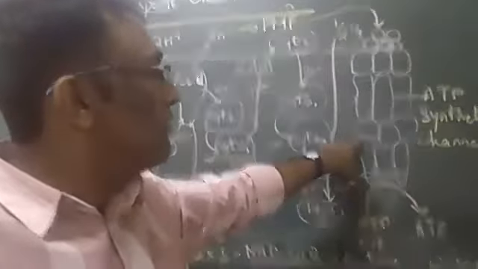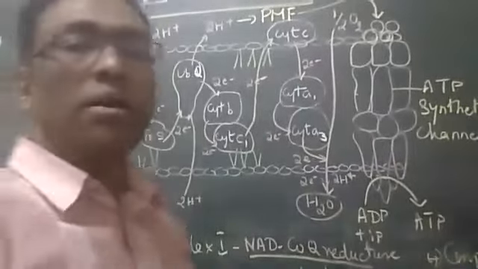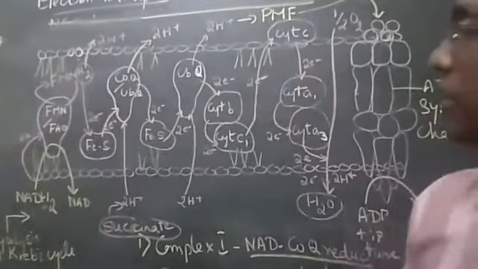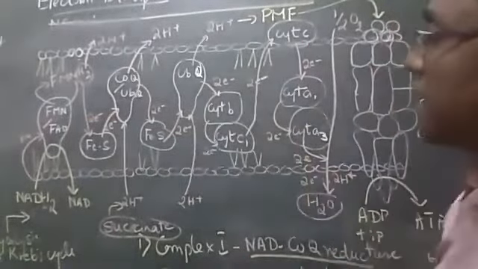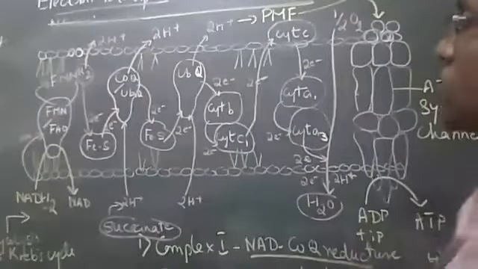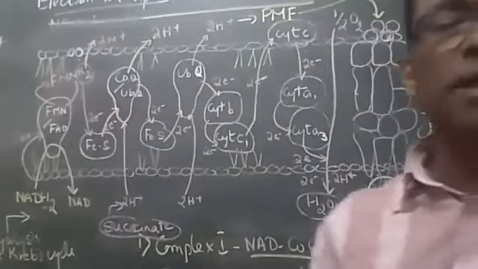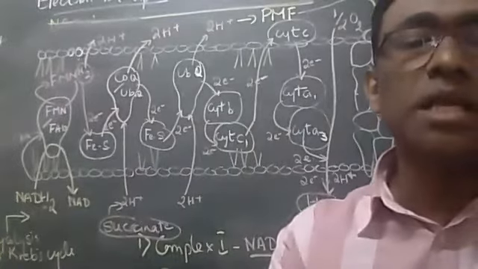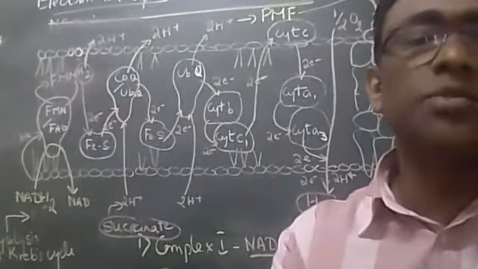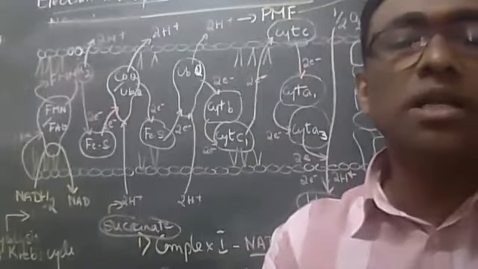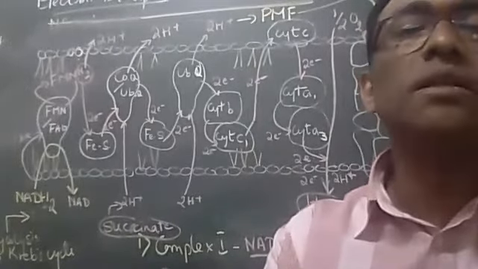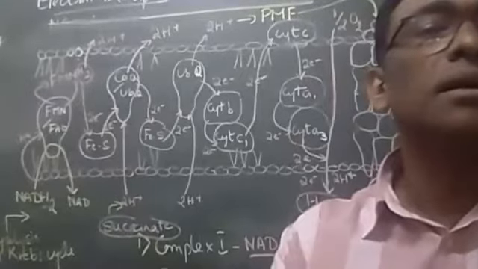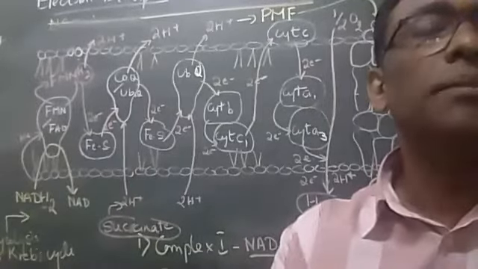So we have learned some basics on the electron transport chain, where you have understood the various electron carriers present and the ATP synthesis channel, which all help in bringing about ATP formation. That includes two things: number one, the electron transport chain, followed by oxidative phosphorylation. All of you understood this topic? Basic? Yes, sir.